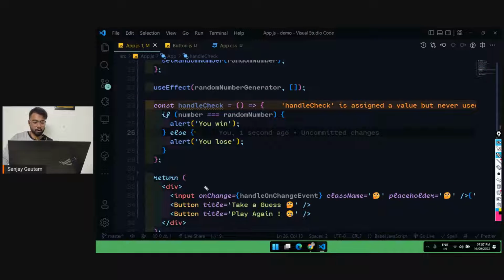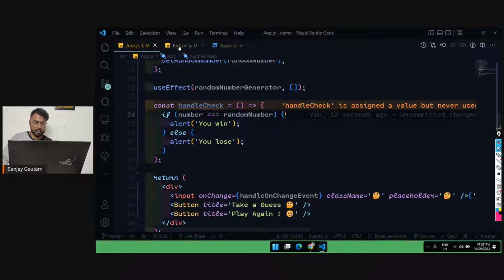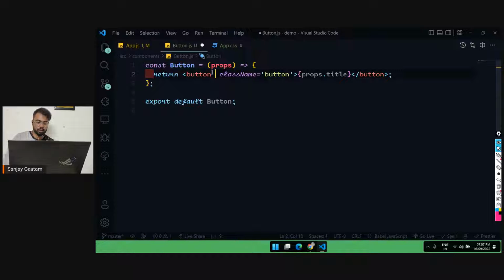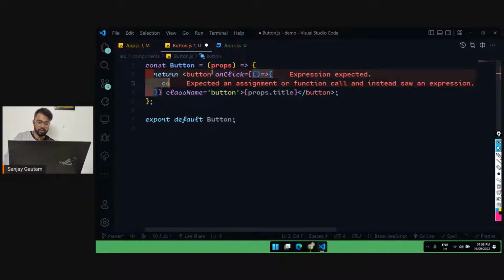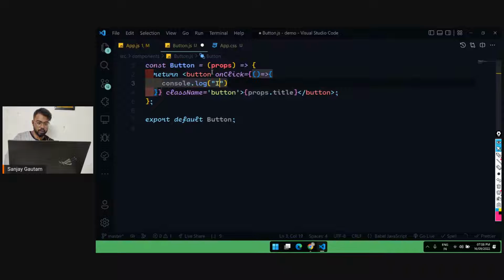But now we have a problem: how am I going to set up an event listener for this button? This is our custom component, and inside this you can only pass an onClick event here, and you can pass a function there. So I'm going to pass a function here, and console.log I was clicked, I am a button, and let me pass the props.title as well.